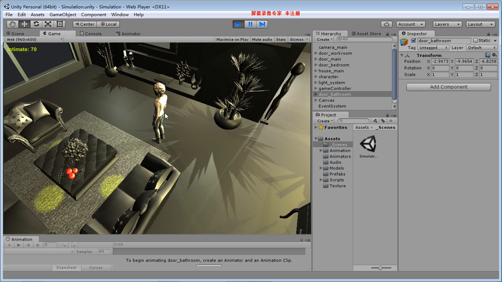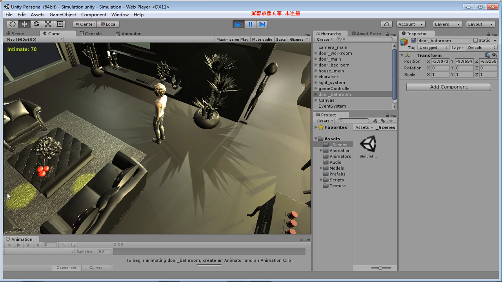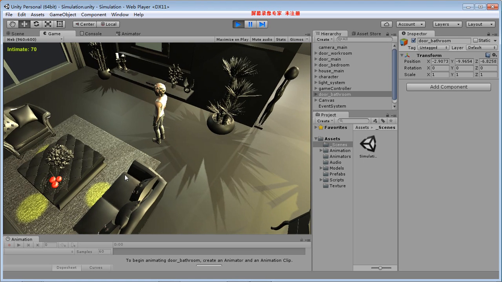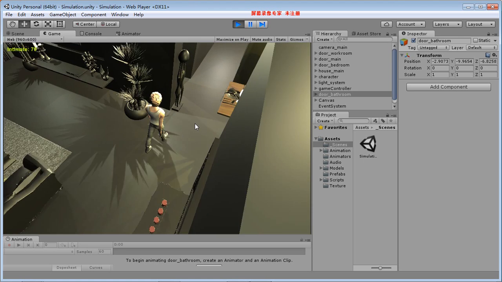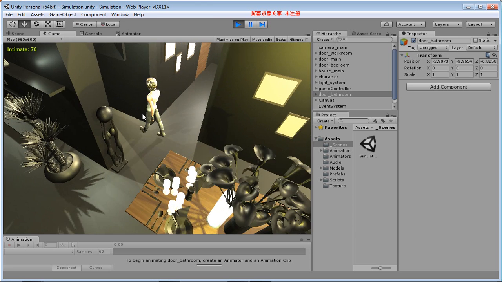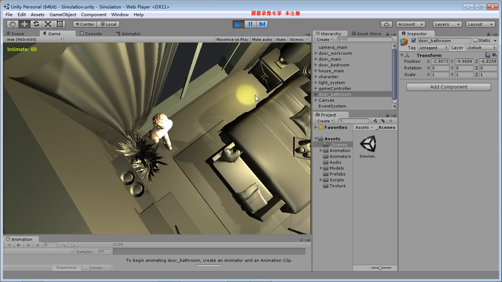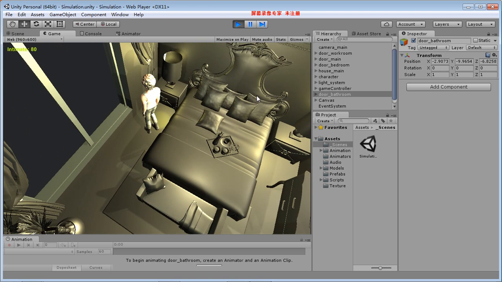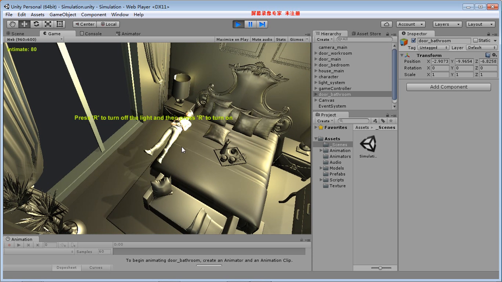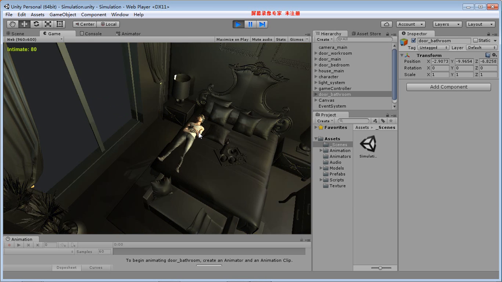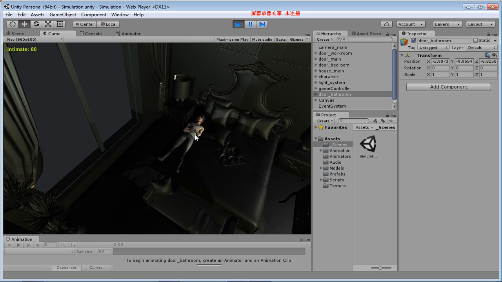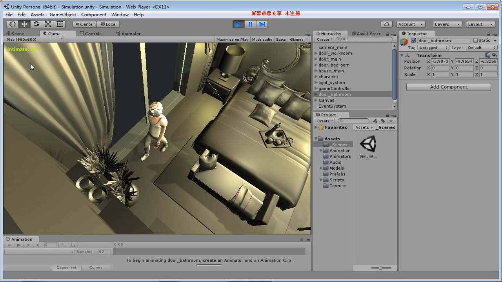This action means that the character is tired. These are 3 hint areas to sit down. There are still 2 other areas. Look here. We can bring him here. Then he will lie down automatically. We can press the button R to turn off the light. And we can press the left control to let him get up, and press the button R to turn on the light. The intimate level was increased.